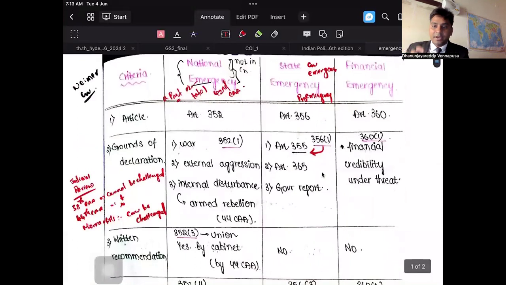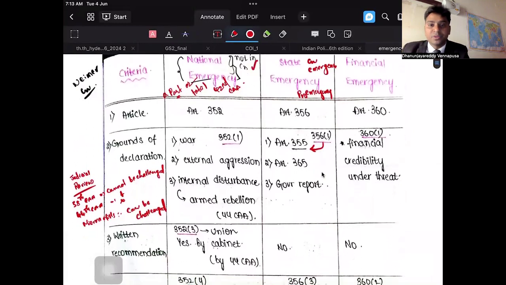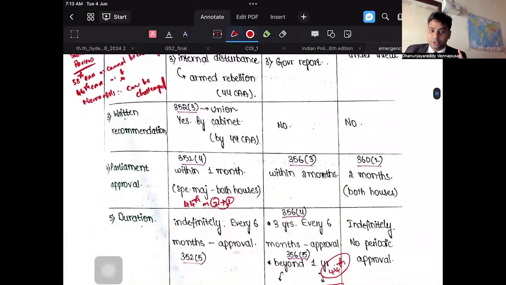So what is the criteria on which they are announced? What is national emergency? I said this is not mentioned in the Constitution as such. Then there is state emergency and financial emergency. As I said, state emergency is also known as constitutional emergency, presidential emergency or President's Rule. So the criteria are: which article of the Indian Constitution speaks about it, what are the grounds for declaration, whether written recommendation is necessary from the cabinet or not, whether parliamentary approval is necessary, if it is necessary, in how many days they have to approve it, and whether with simple majority